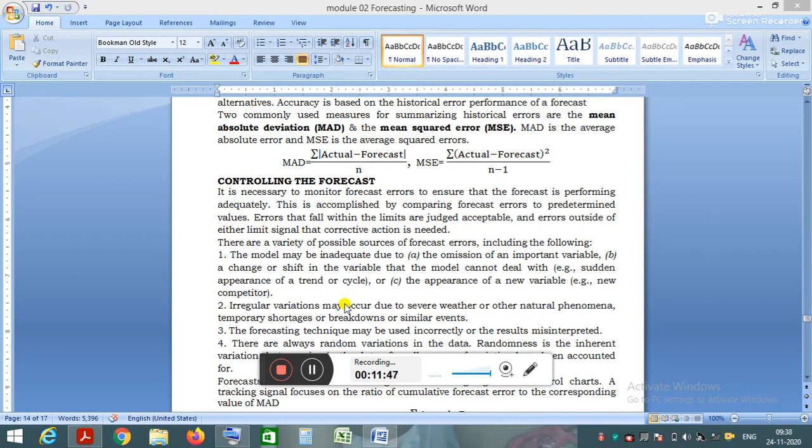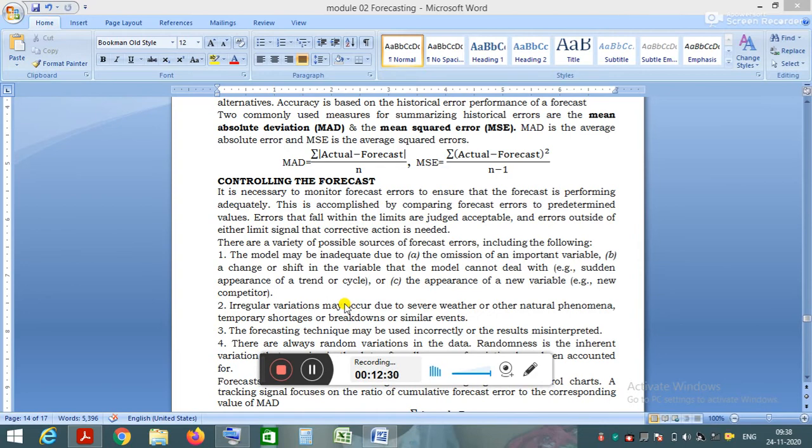There is a variety of possible sources of forecast errors, including the following: the model may be inadequate. The model that we consider for the forecast may be incomplete due to the omission of important variables, or a change or shift in the variable that the model cannot deal with. For example, the sudden appearance of a trend or a cycle, a sudden change in demand, a sudden change in the mindsets of the people, a sudden change in technologies, or the appearance of a new variable or a new competitor.